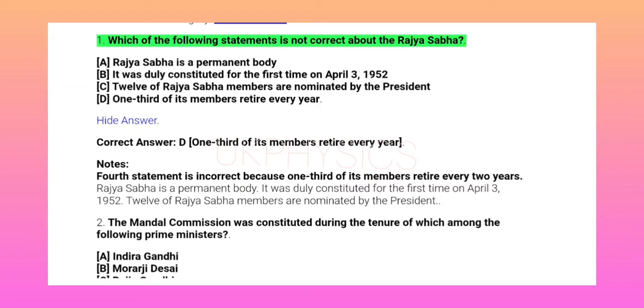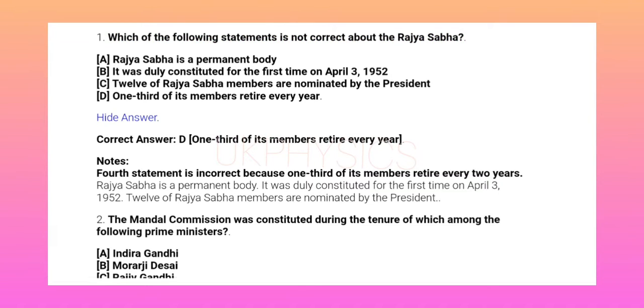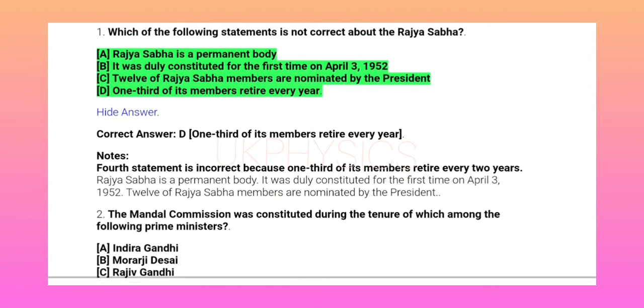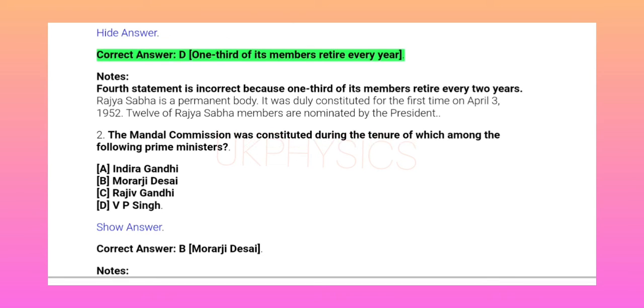Which of the following statements is not correct about the Rajya Sabha? A. Rajya Sabha is a permanent body. B. It was duly constituted for the first time on April 3, 1952. C. 12 of Rajya Sabha members are nominated by the President. D. 1/3 of its members retire every year. Show answer. Correct answer D.